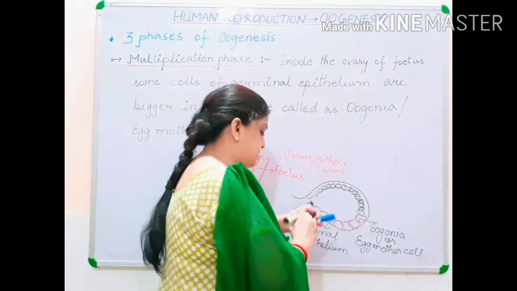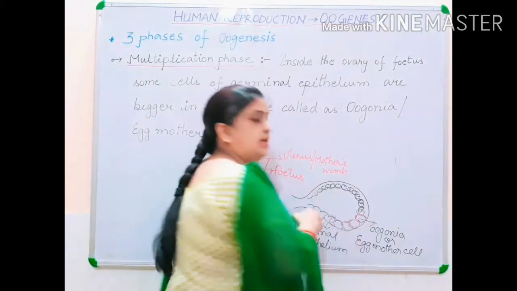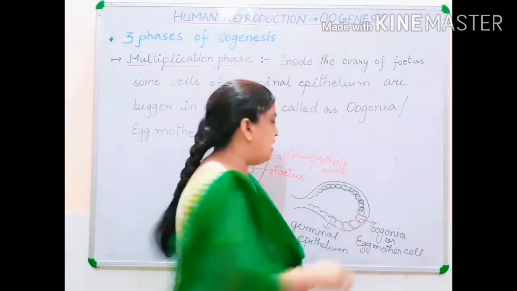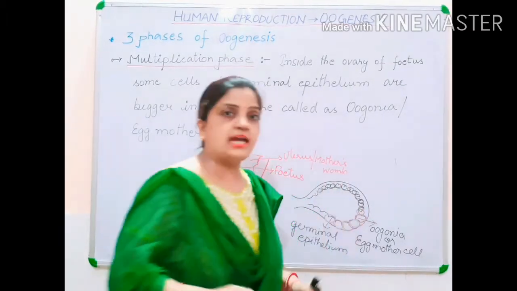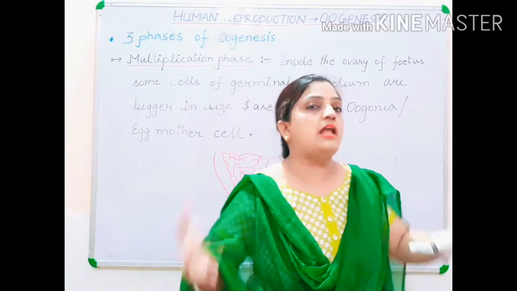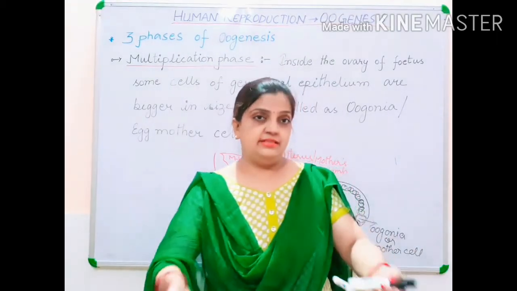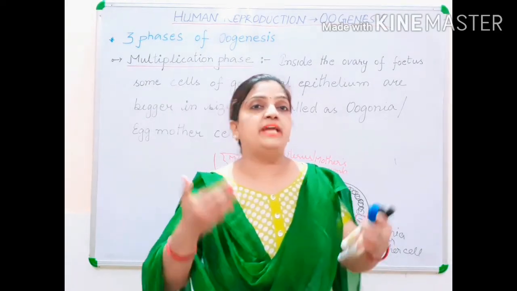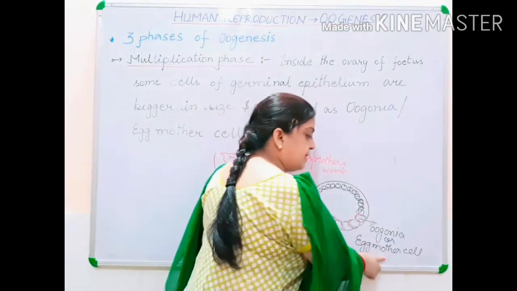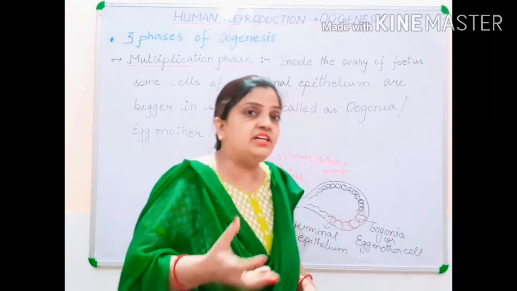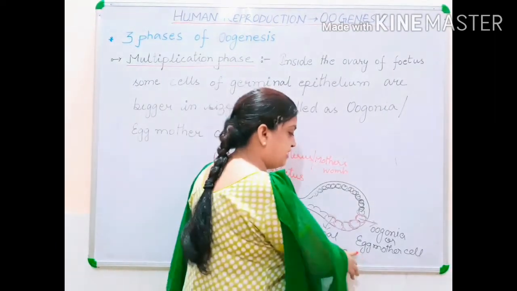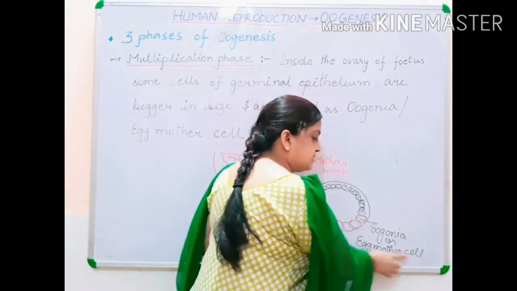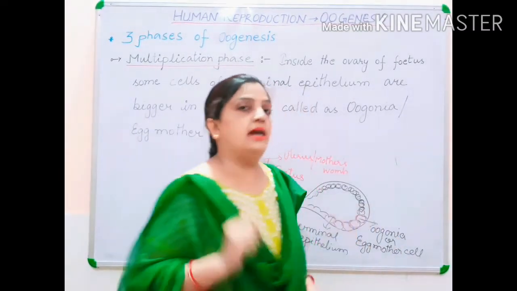So, when this germinal epithelium lining is developing inside the ovary, these are cellular layers and many cells are being produced, and some of the cells by themselves proceed and grow in size, they become bigger and they start behaving like egg mother cell, mother of the egg cell, and the other name for the egg mother cell is oogonia.